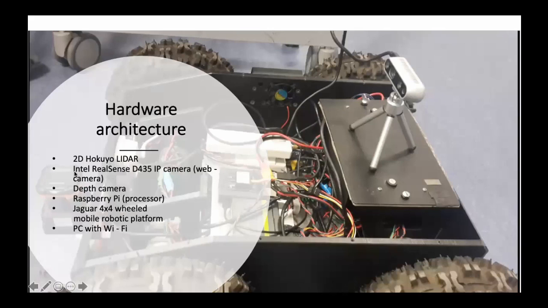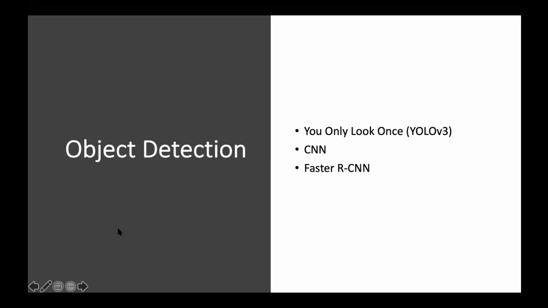We also used an IP camera to get the input from the environment. We also used, as I mentioned earlier, a depth camera for determining the distance to the object. For the client side, we use the Raspberry Pi, which does most of our processing work for us. It basically gets all the input from sensors and sends it to the server, which in our case is our PC, and sends it, of course, by Wi-Fi.